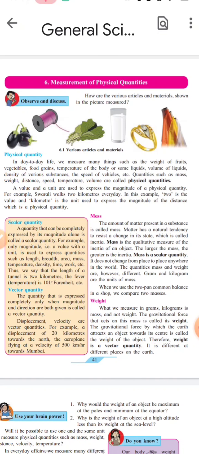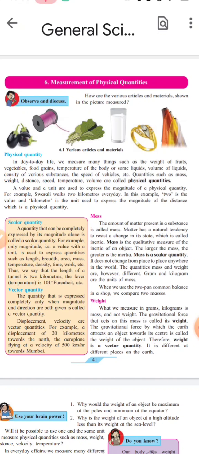Larger matter, larger inertia. Greater inertia, less matter, lesser inertia. Mass is a scalar quantity because it is expressed in magnitude only. Magnitude means value and unit. For example, 4 kilogram, 5 kilogram, 100 gram. So this is a magnitude, and mass is measured in kilogram, gram, and it is a scalar quantity. Here direction is not mentioned.